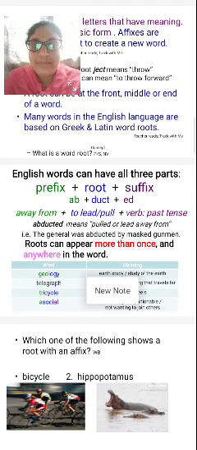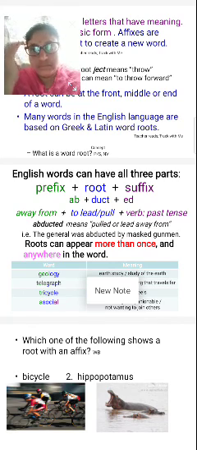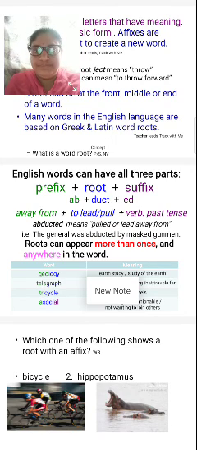Abducted, right? So, AB is the prefix, DUCT is the root, and ED is the suffix. Away from, to lead or pull, past tense. Abducted means pulled or led away from.